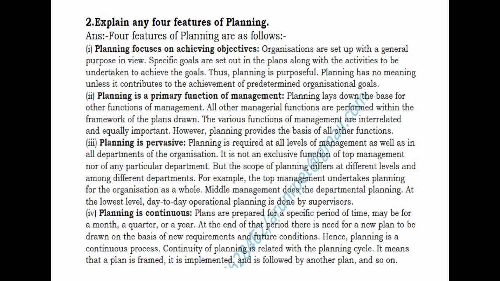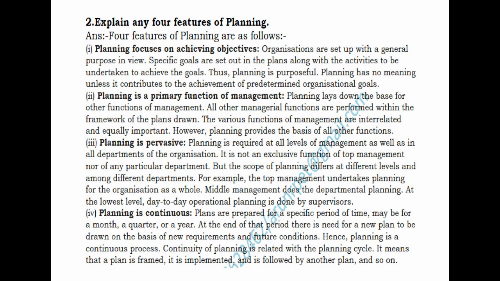The third one is planning is pervasive. Planning is required at all levels of management, whether top level, middle level or lower level. At all levels of management and in all departments of the organization, planning is very important.